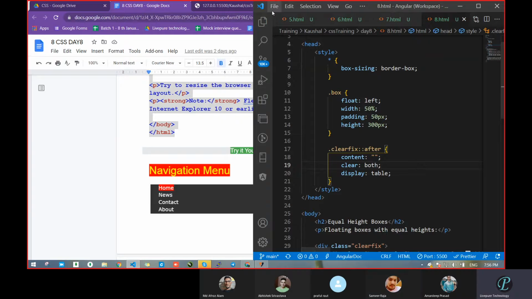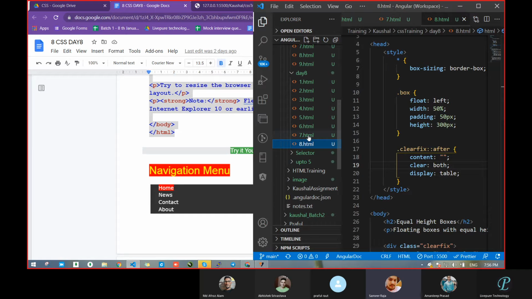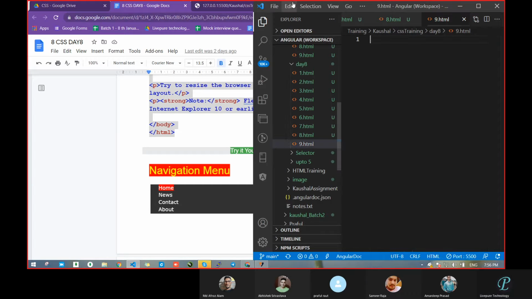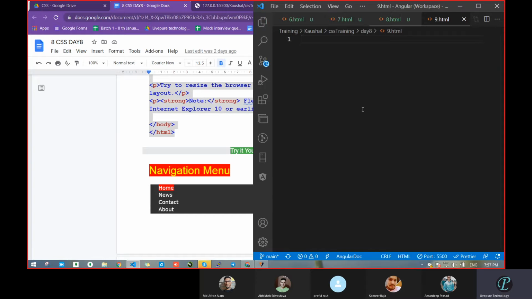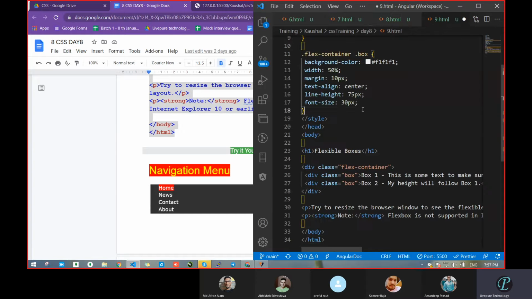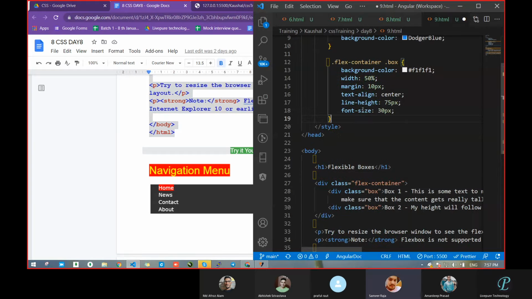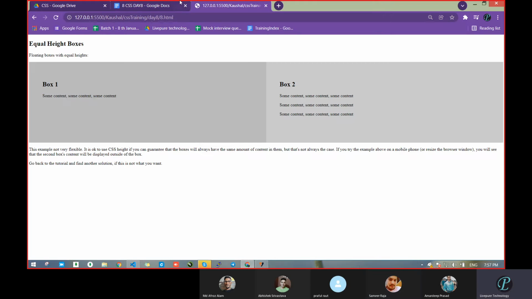By using Flex, we will see. 9.html. How many files are we creating per day? Okay, what was the file name?